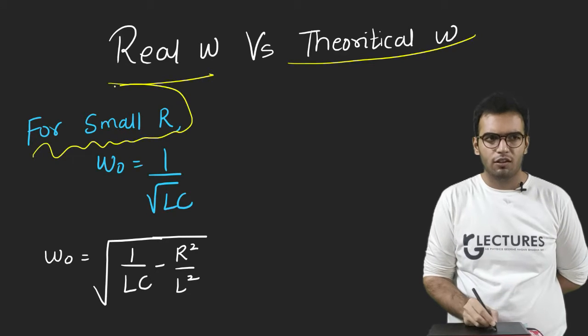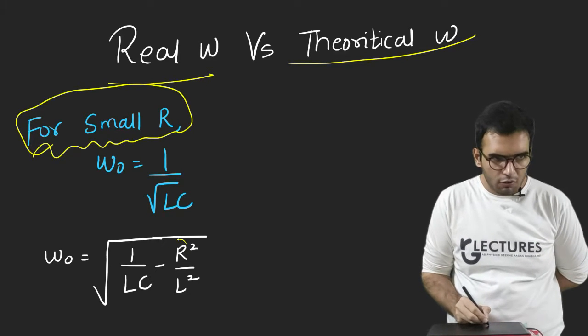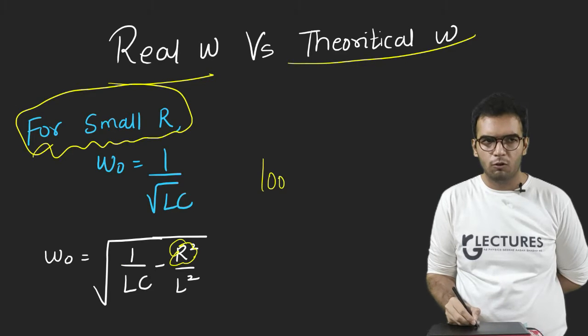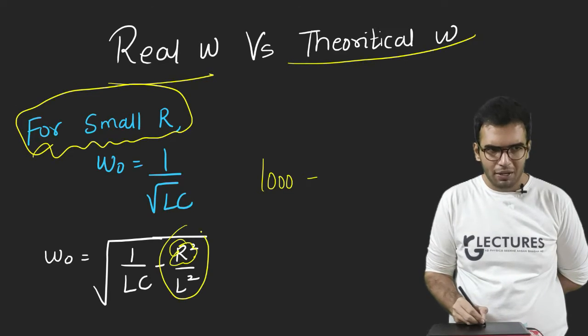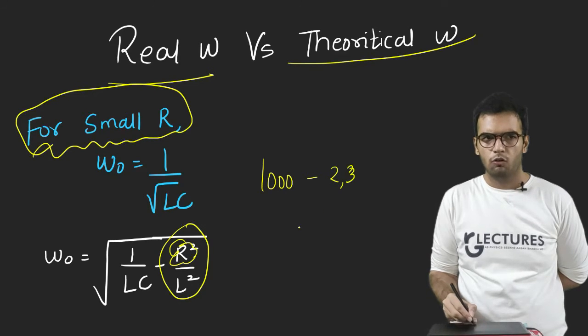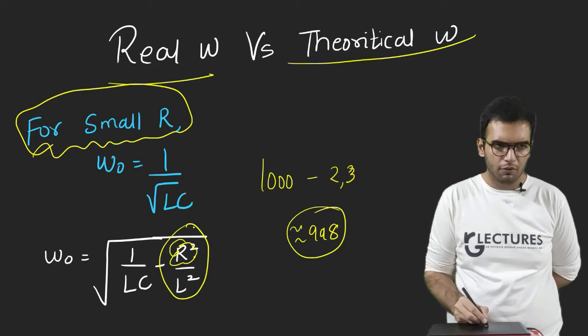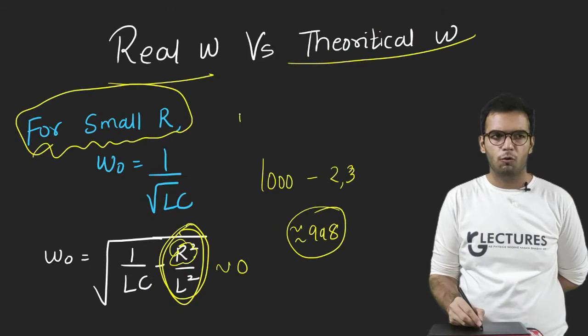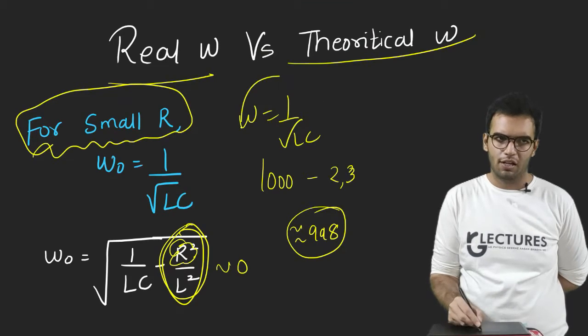Usually we take resistance as small. If resistance is small, this term will be small. Suppose 1 upon LC is equal to 1000. So this whole bracket will give me just 2 or 3, so that will approximately be equal to 998. So basically for practical purposes, this ratio is considered to be 0. So again what we get is omega is equal to 1 upon root of LC.